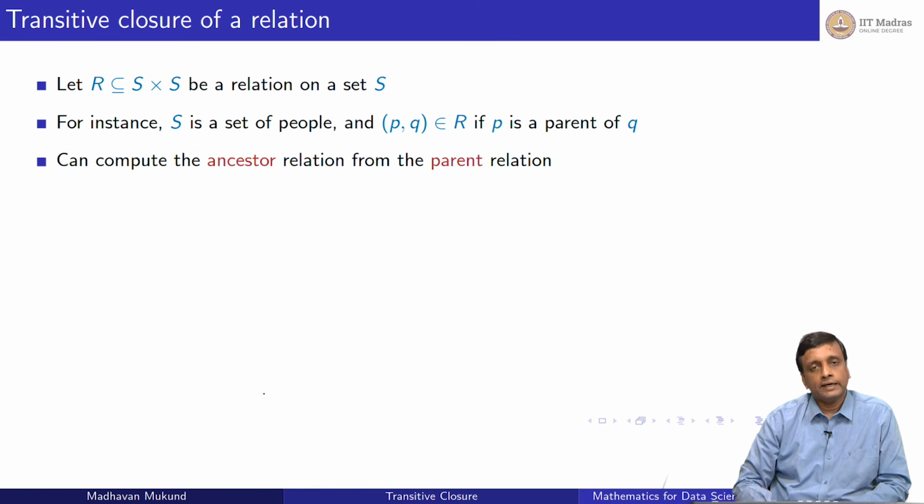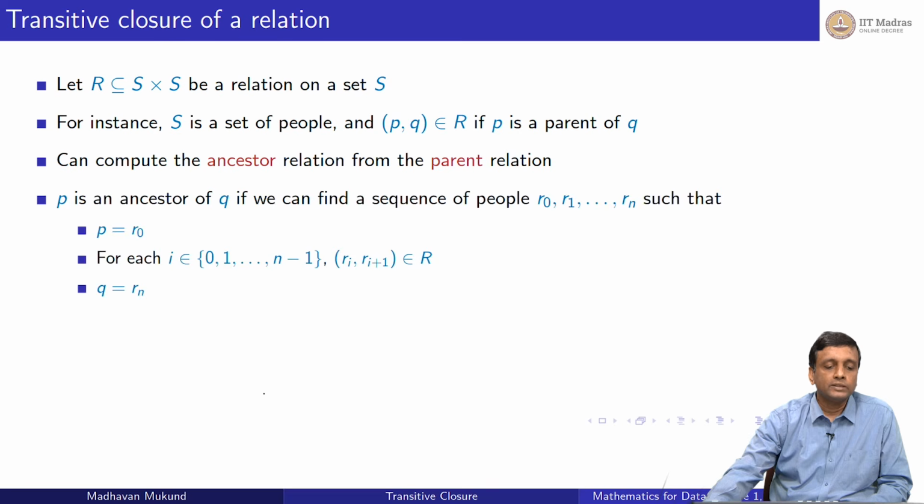Now given this parent relation, a very natural question is, what is the grandparent relation, what is the great grandparent relation, and so on. So in general, what is the ancestor relation? Is P an ancestor of Q? If we think of the family tree, is Q a descendant of P? So how would we do this? Well, to find out whether Q is a descendant of P or P is an ancestor of Q, we have to trace some sequence of relations.